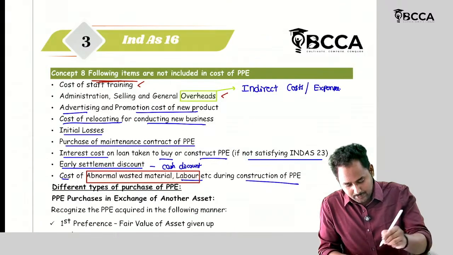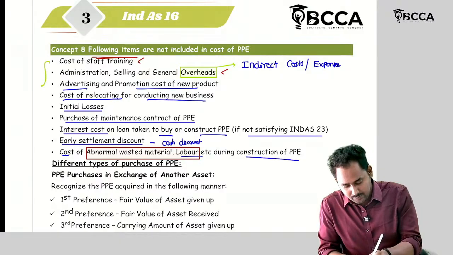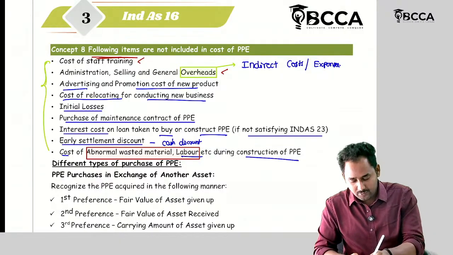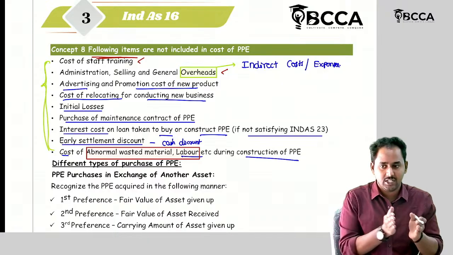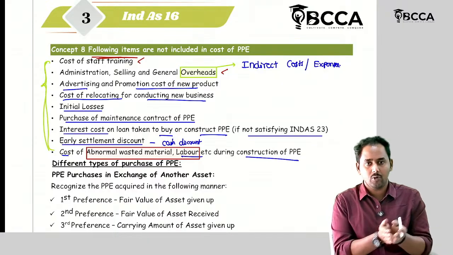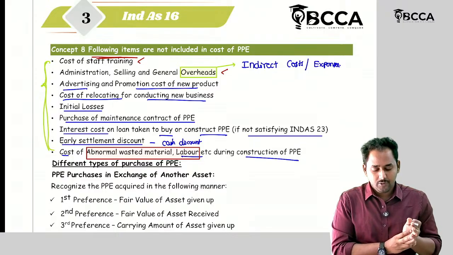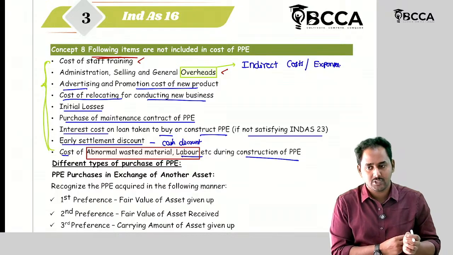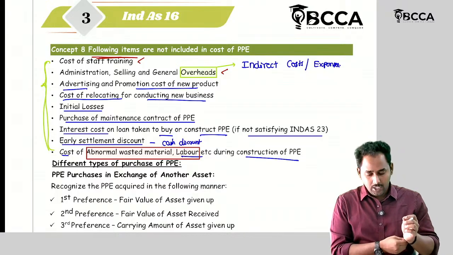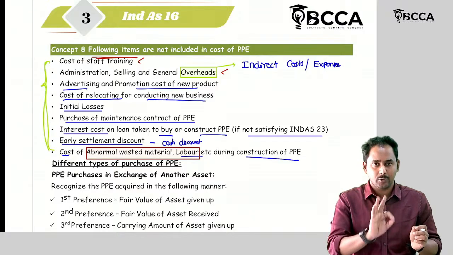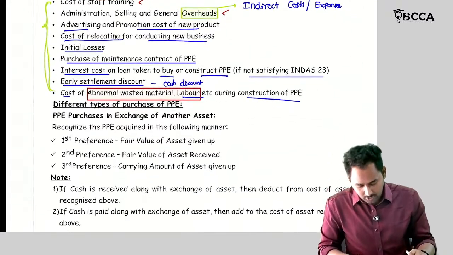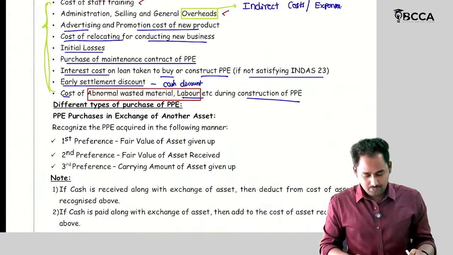So all the expenses, other than the following expenses, should be added to the cost, which are incurred before the ready to use or put to use. If you want to know whether it is ready to use or put to use, I can strictly say put to use. You just need to check for the put to use date. So until then you can capitalize all your directly attributable expenses or eligible expenses as per the definition. And let's see now.